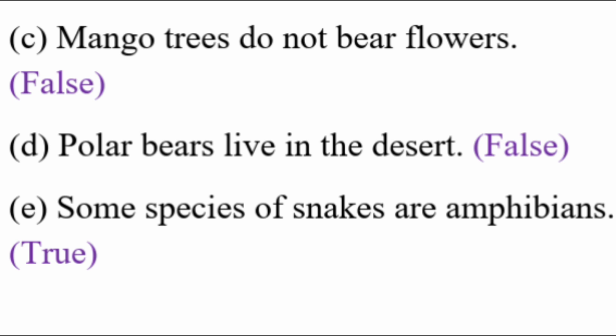Then D. Polar bears live in the desert. False. They live in the polar region or cold region. Then next, some species of snakes are amphibians. It is true that some species can live on land as well as in water.